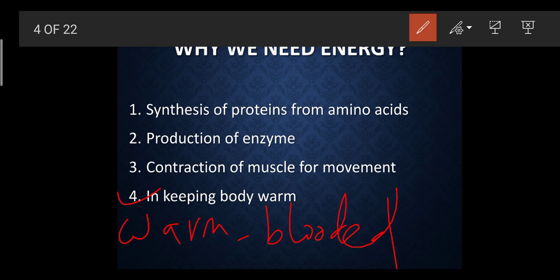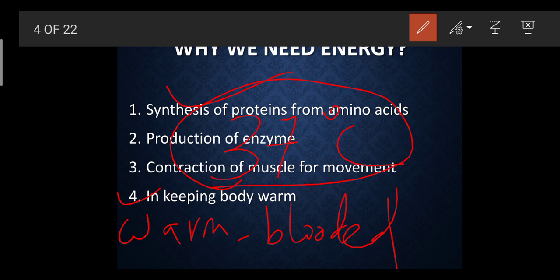Warm blooded means we can't fluctuate our body temperature. Our body temperature remains constant throughout the life process. For humans it is around 37 degrees Celsius, which is quite a normal temperature. If it is too hot or cold outside, our body temperature is going to remain the same, that is 37 degrees Celsius.